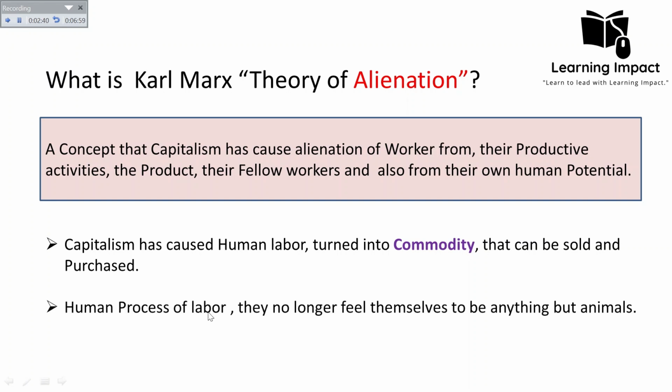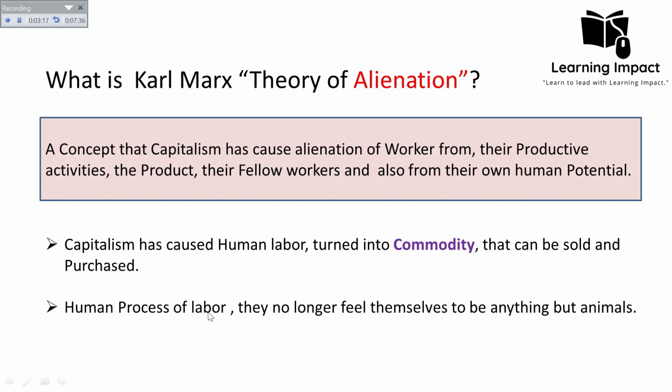In the human process of labor, they no longer feel themselves to be anything but animals. According to Karl Marx, human labor, which was once a human function, has been transformed into an animal function under the capitalist system. Now, what is the difference between the human function and the animal function? A human function has a kind of satisfactory activity which the worker performs, and they do not feel disconnected from that activity. They feel that I am performing this activity, and it will help me to satisfy and fulfill my own needs.